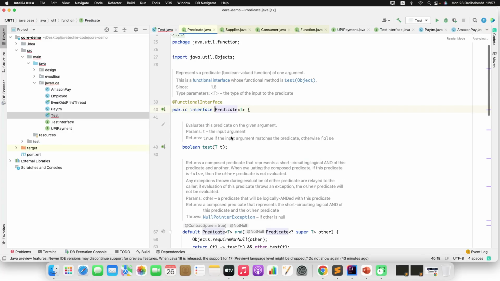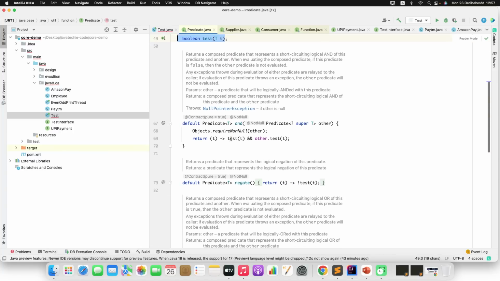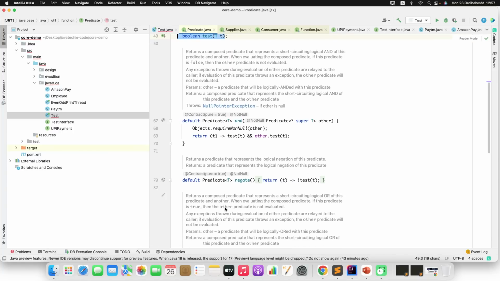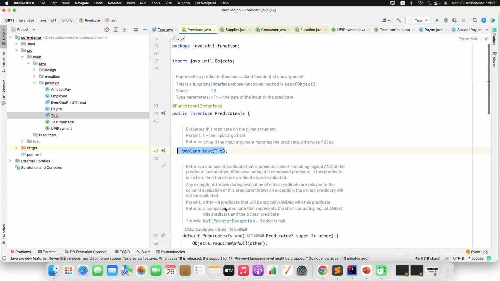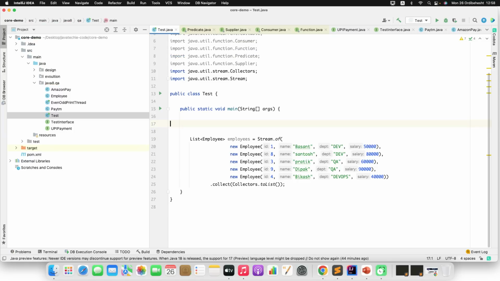Predicate, if you open its source code, will return a boolean. It just evaluates your expression and returns the boolean. Apart from that, there are default and static methods, as you can see here, but only one abstract method. That is why these four interfaces were introduced as part of Java 8 as functional interfaces. So guys, I will explain these four interfaces while I cover Lambda and the Java 8 Stream API.